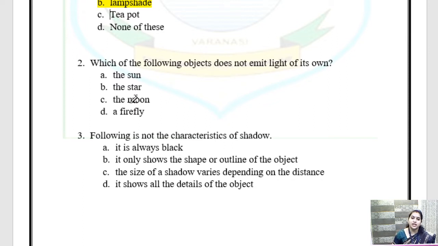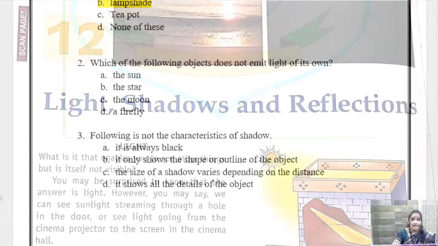The object that does not emit light of its own is called a non-luminous object. And the object which emits light of its own is called a luminous object. So we can see it in the text.